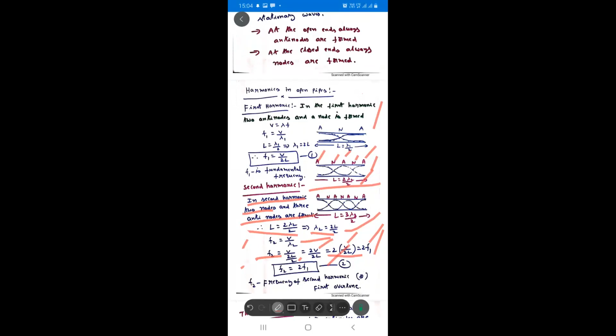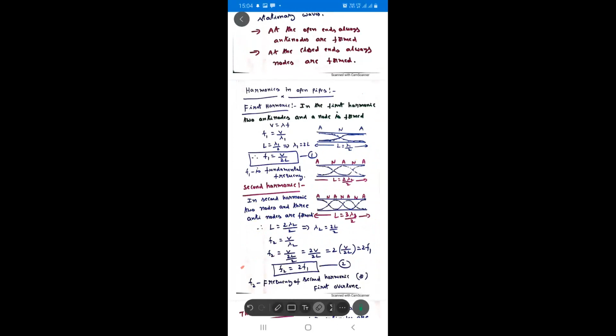That's why I am moving fast, because basics are important. If you learn the basics, the concept is very easy. The second harmonic is over: its frequency is twice the frequency of the first harmonic, or twice the fundamental frequency.